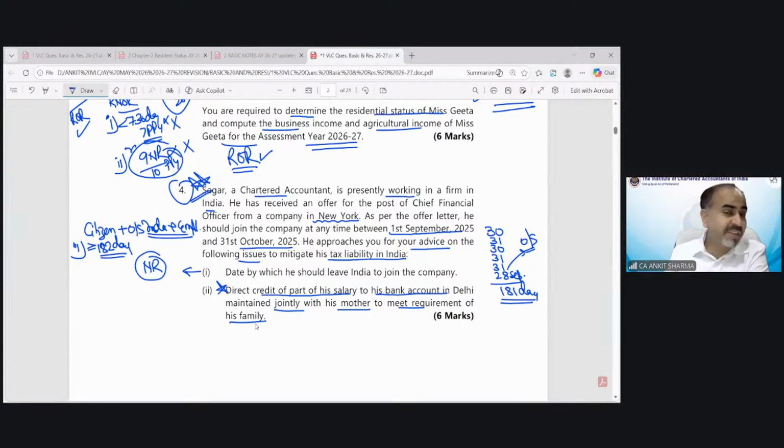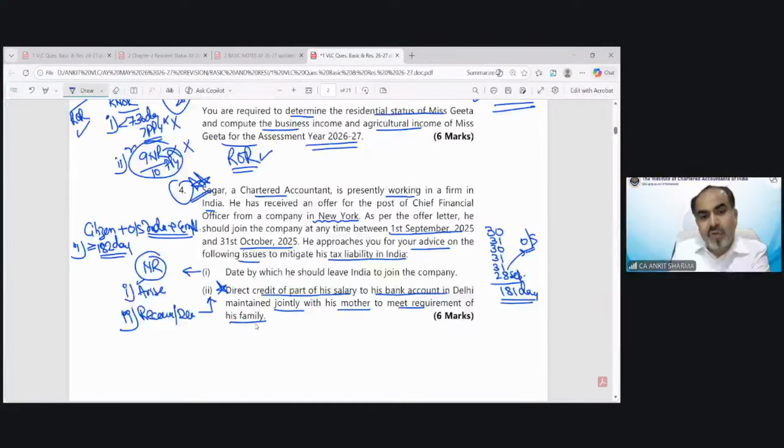So what should we suggest? Because he becomes non-resident, and if somebody is non-resident, then only two kinds of income are taxable in India. One is arise or earn, or deemed to arise or earn in India, and one is received or deemed to receive in India.